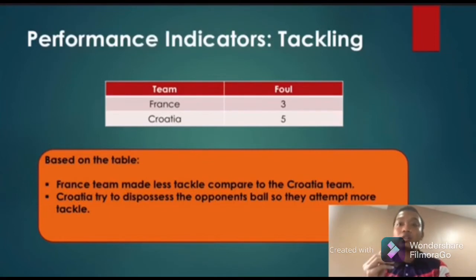Okay, the Croatia team made more tackles, which is 5, compared to France, which is 3. The tackle is made because the player wants to dispossess the ball from the opponent. So Croatia wants to get possession of the ball back by tackling France.